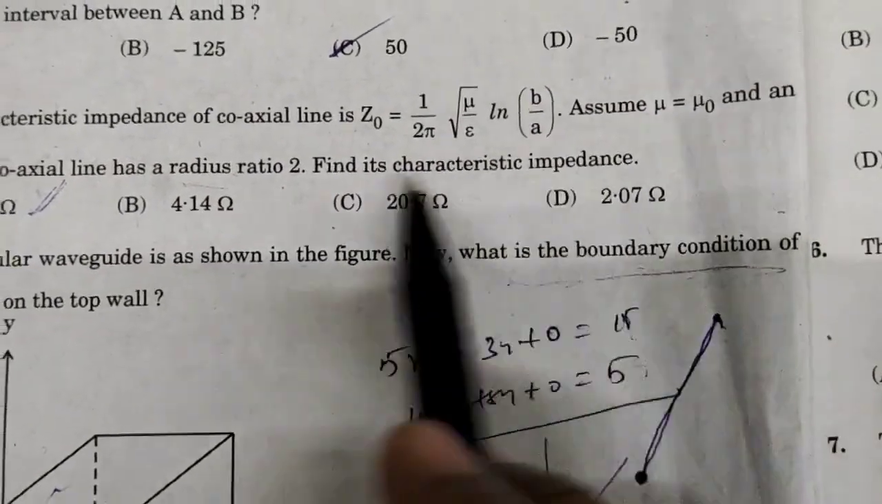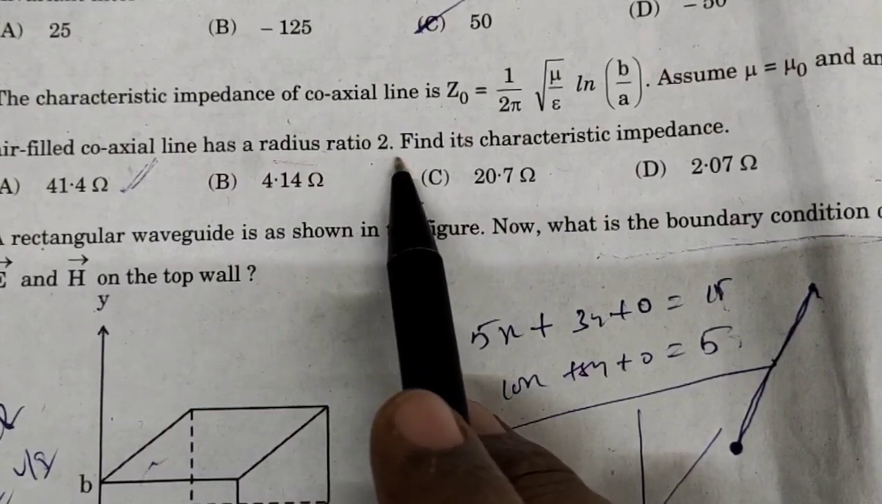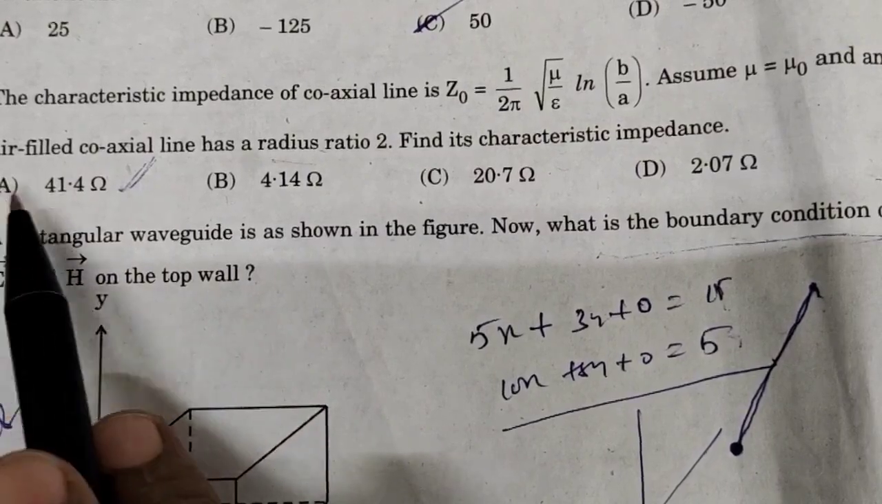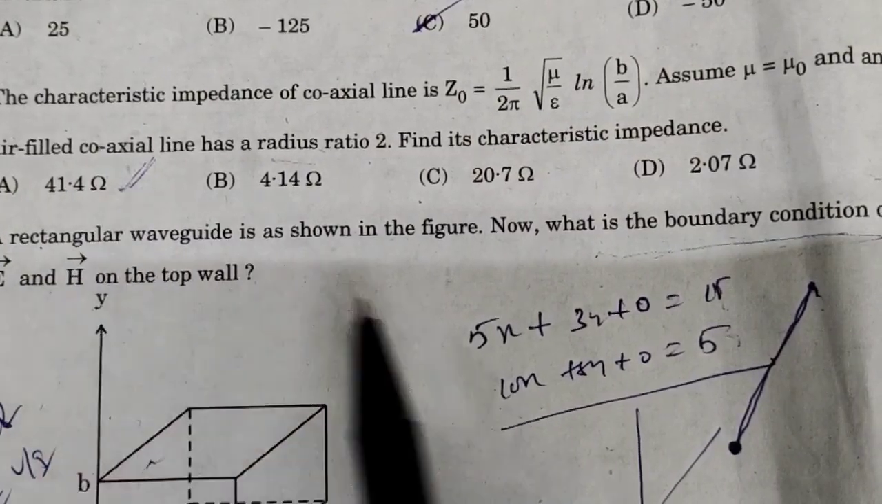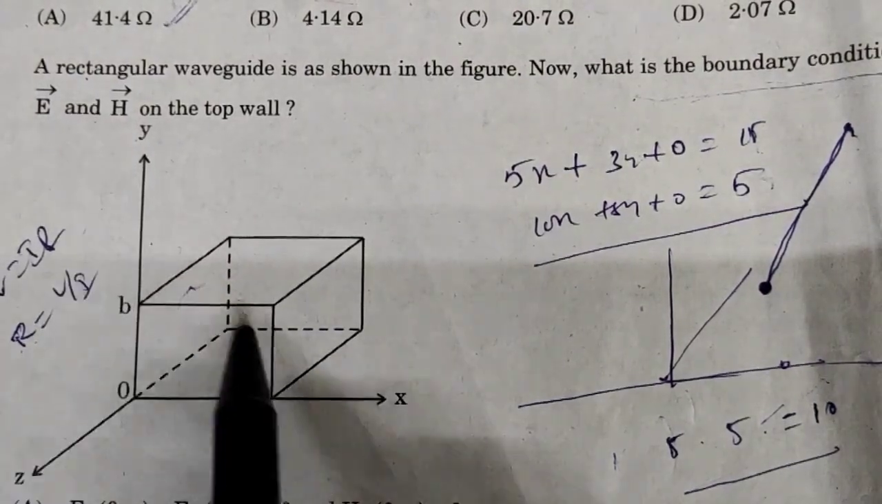Assume mu is equal to mu naught. For an air filled coaxial line with radius ratio 2, find the characteristic impedance. For this question, option A is correct, 41.4. Next, the third question is from electrodynamics.